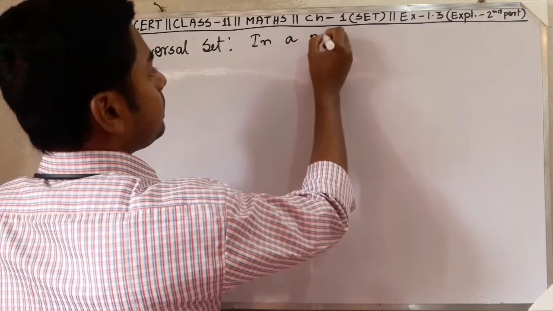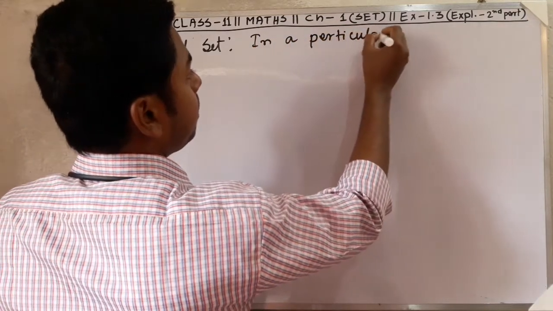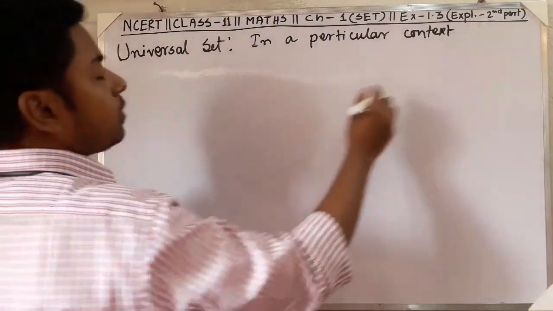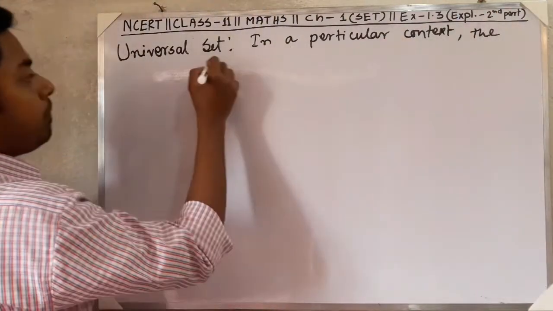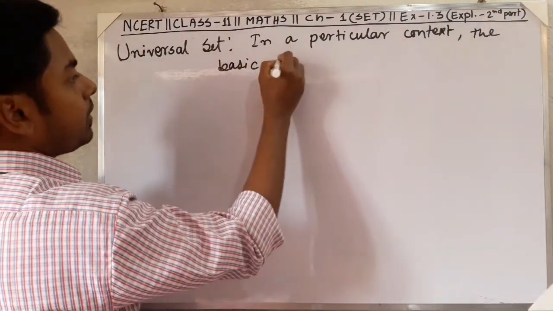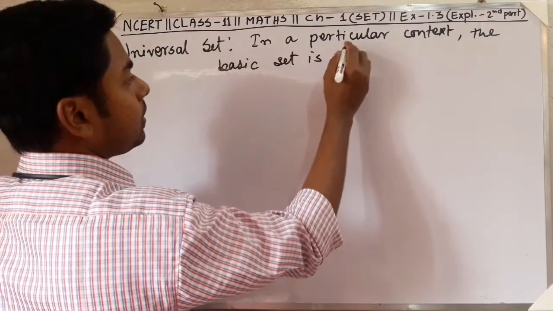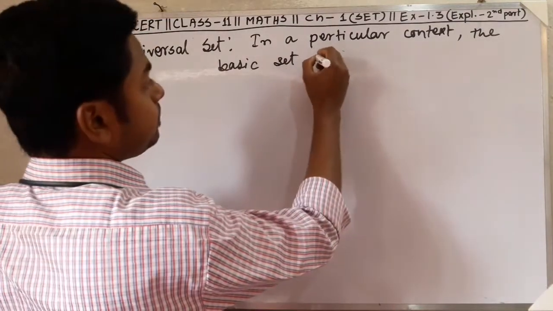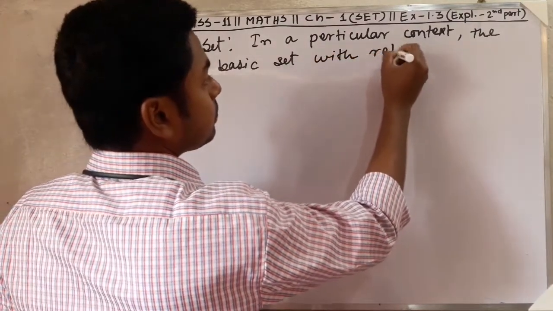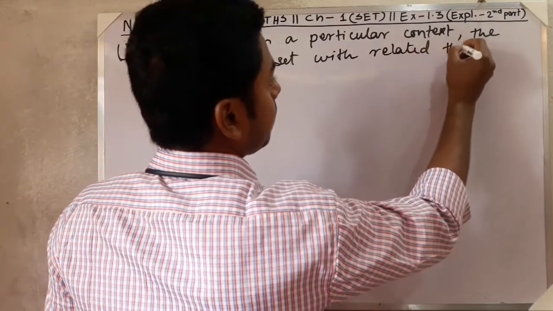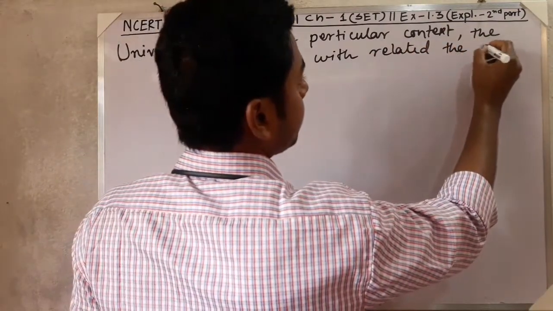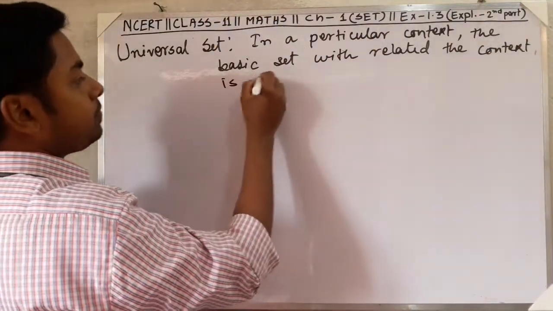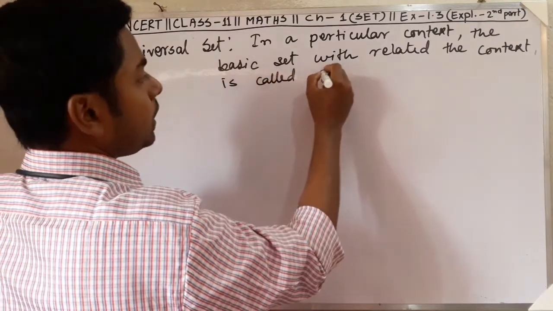In a particular context, the basic set related to the context is called the universal set.